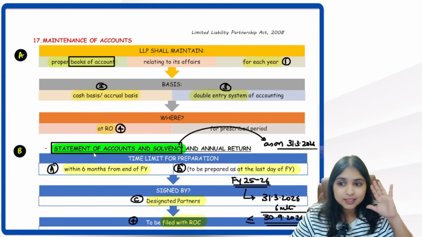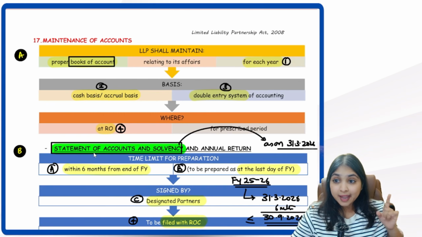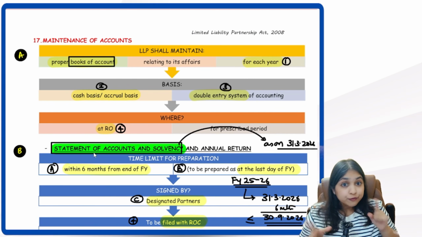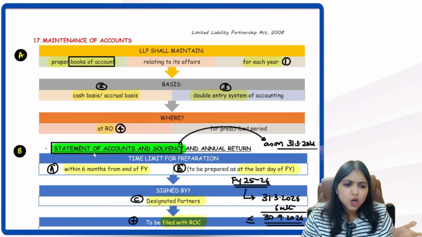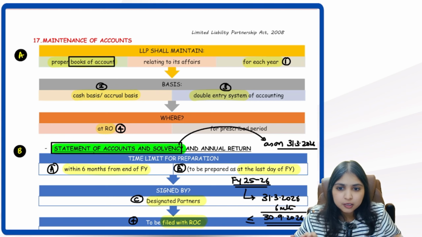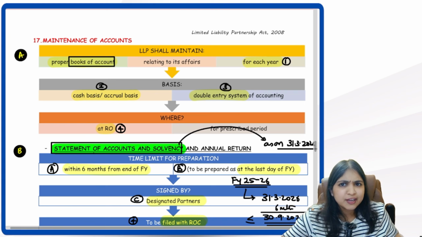One final revision of this entire thing. Books of accounts, tell me. LLP has to prepare books of accounts. For each year, the books have to be prepared. On what basis? Cash basis or accrual basis, doesn't matter. But which method? Double entry method only. And where should the books be kept? At the registered office only.